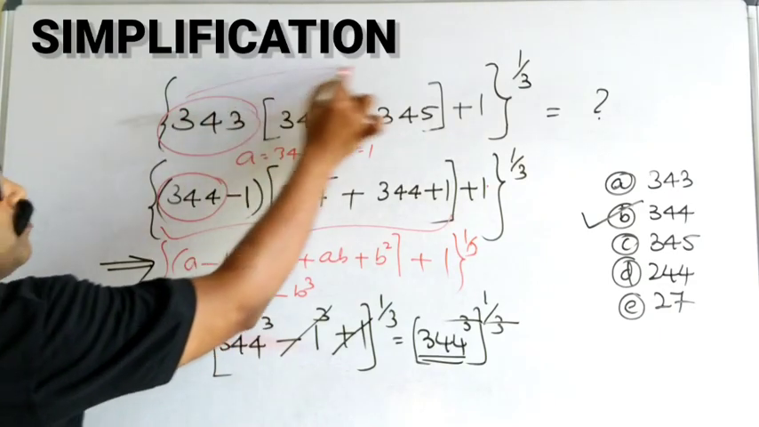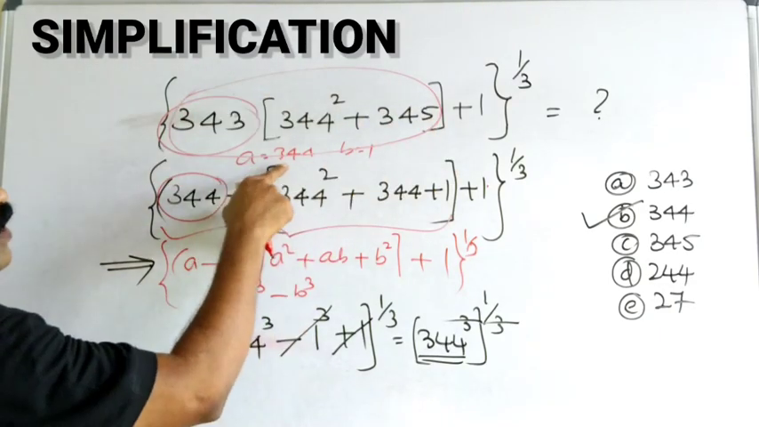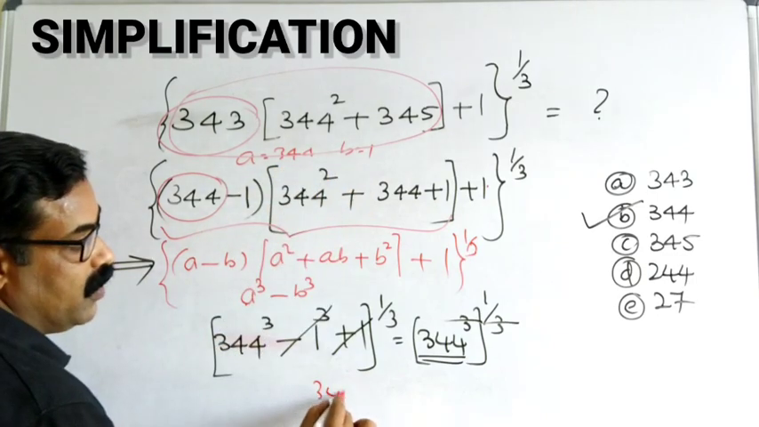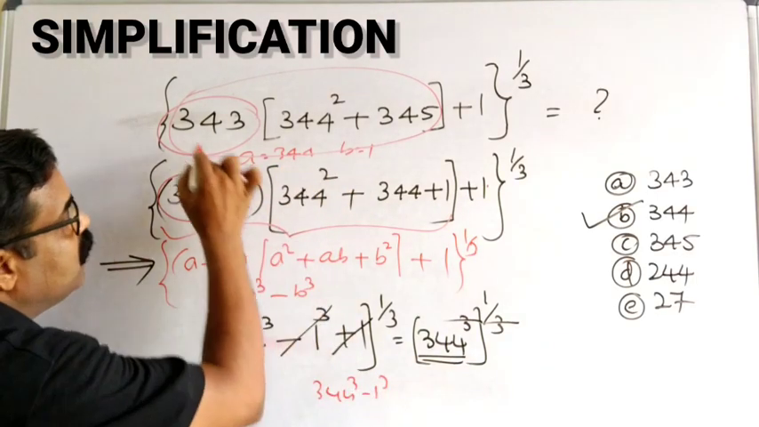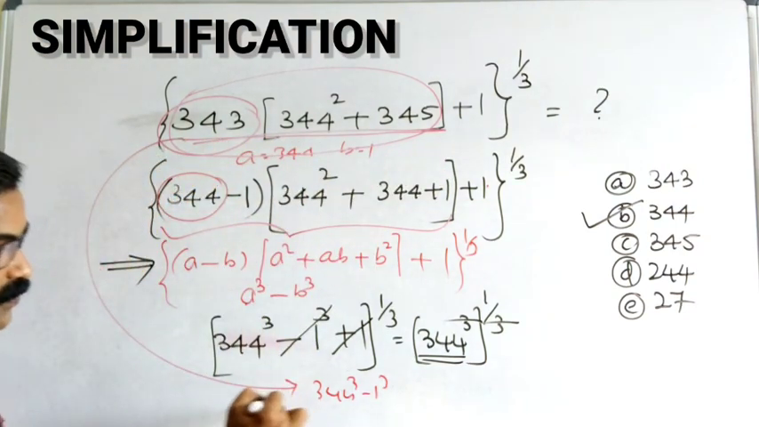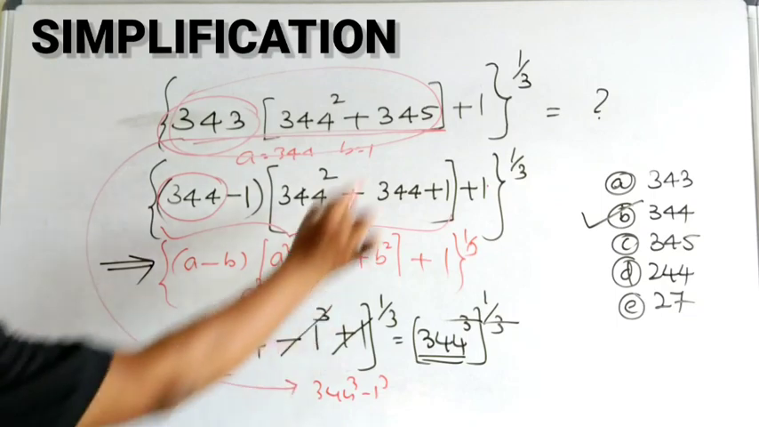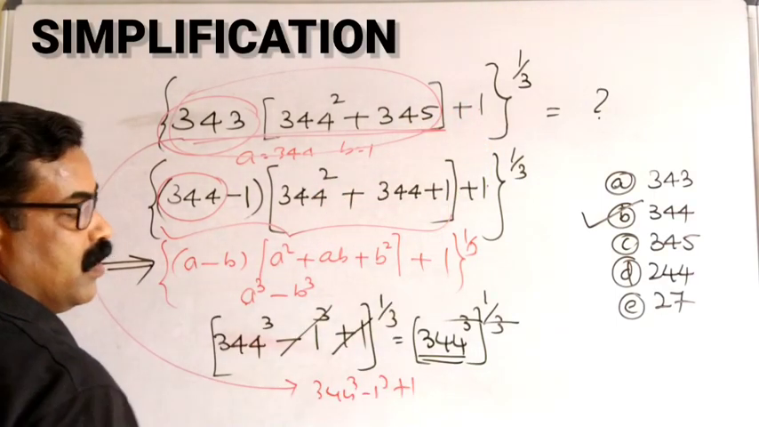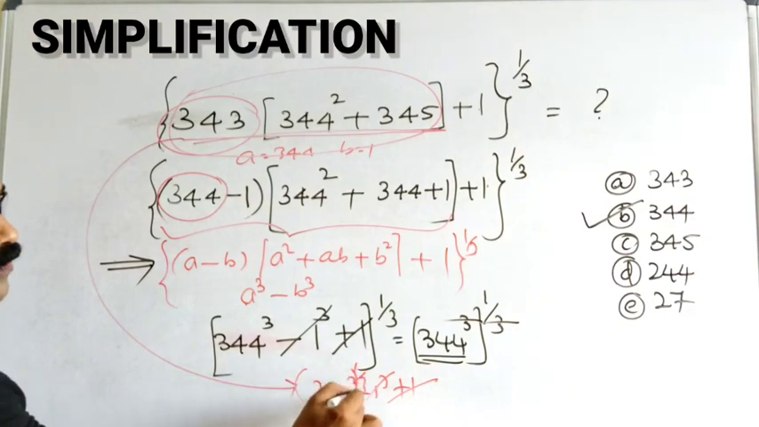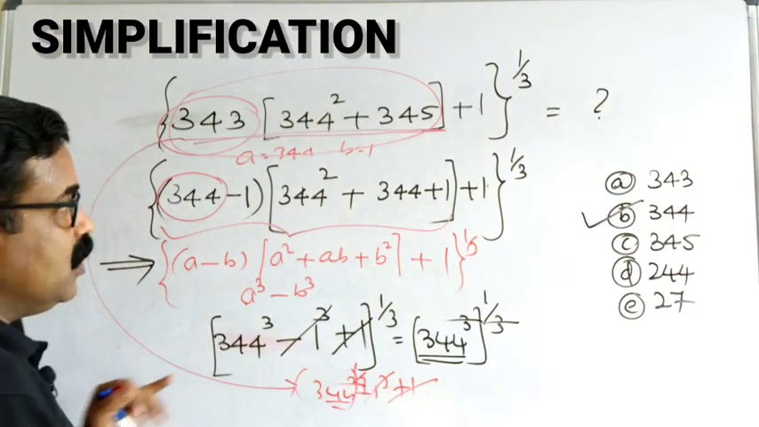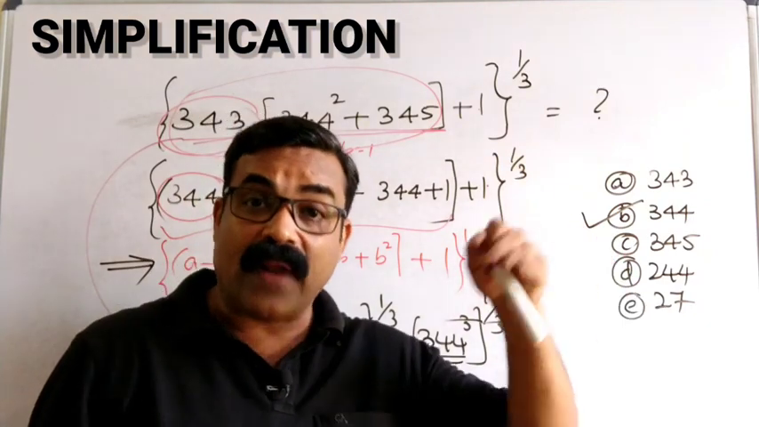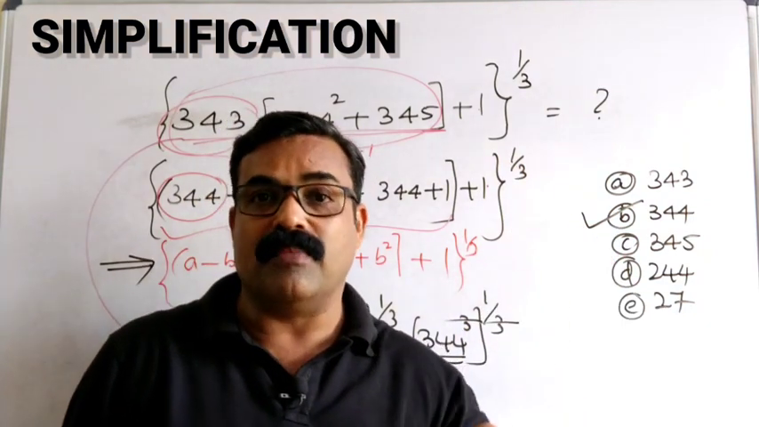So from all this part, you can make it as 344 cube minus 1 cube. From this particular line, you can write this line. Then plus this 1, so 1 and 1 get cancelled. 344 cube power 1 by 3 will become 344. So from here itself, you can write the answer directly if you practice this type of questions more and more.